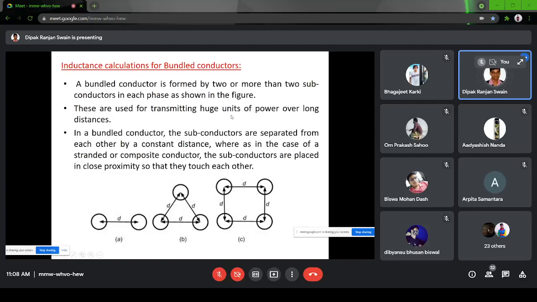They are used for transmitting huge amounts of power, and I have told you it is for EHV, extra high voltage transmission. The subconductors are separated from each other at a constant distance, and generally all of them are symmetrical. Otherwise, in decreasing the corona effect, you will have to take other disturbances into account. Whereas in the case of standard composite conductors, the subconductors are placed in close proximity. So this gives you the difference between bundle conductor and composite conductor. This is also a common question: what is the difference between bundle conductor and composite conductor?